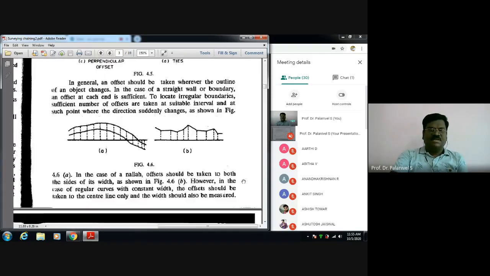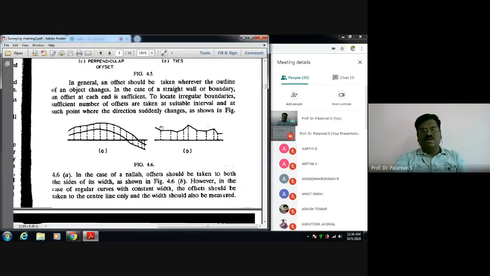Suppose you have a road or river, something like this. This is the survey line. From the survey line, you have to take perpendicular offsets to the boundary of the road, the outside boundary you want. Understood? You are measuring the perpendicular offset. Later you come to the office, draw that offset from your survey line, plot it and join them. You will be getting the road in your map or plan.